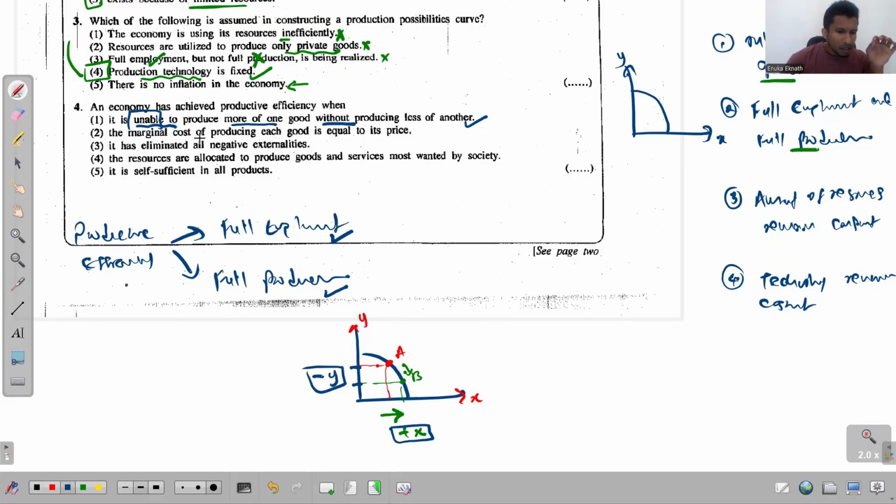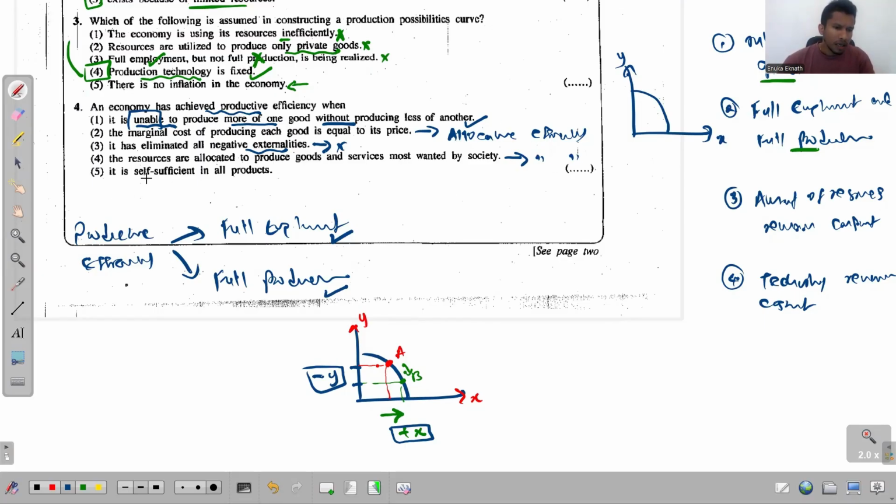Productive efficiency when marginal cost of producing each good is equal to its price. See, this talks about the allocative efficiency, not productive efficiency. Right? This is about the allocative efficiency. It has eliminated all negative externalities. See that now, there's no such connection between externalities and achieving productive efficiency, right? So there's no connection. Fourth one, the resources are allocated to produce goods and services most wanted by the society, most preferred by the society. So once again, it's about the allocative efficiency, not about the productive efficiency.